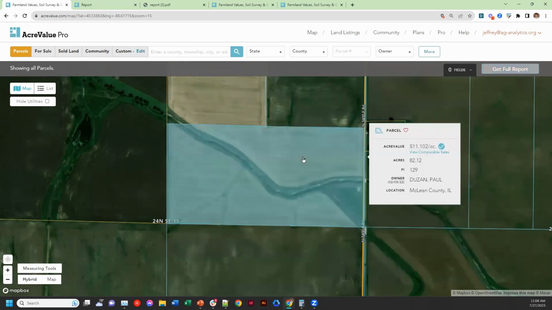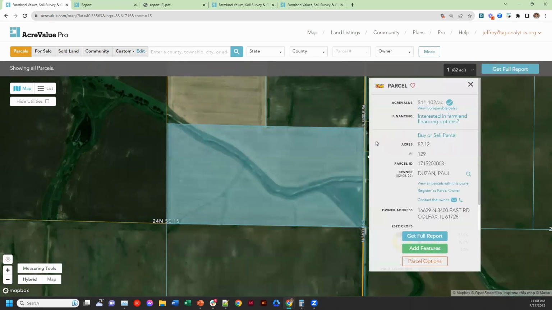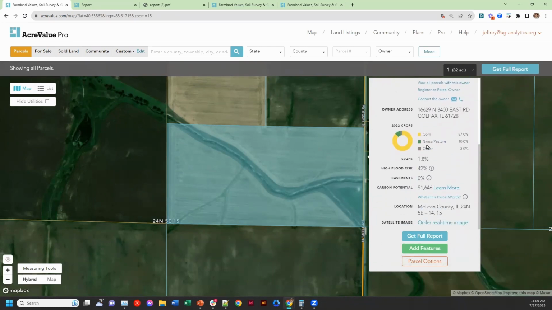So let's click on this parcel and we'll see the data that is here in the sidebar. Starting with, as soon as you click a parcel, you get information about that parcel, including who is the owner, how do I get in touch with them? If I want to try and find phone numbers and email addresses, you can search for those here as well. We'll also tell you summary information about the parcel itself. So things like how many acres is it? Tell me about the soil quality, what crops were grown here recently. You know, was it corn? Was it tillable ground? Or was it potentially grass and pasture land? Tell me about the slope and the flood risk.